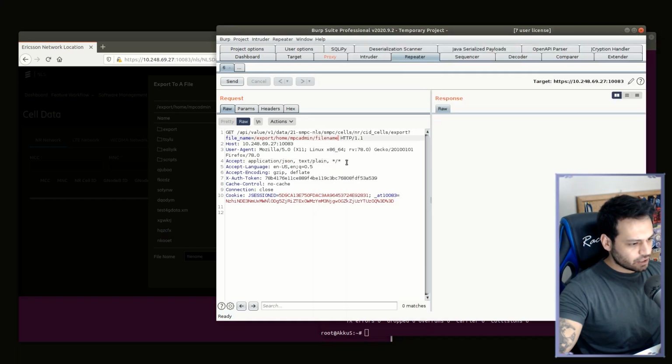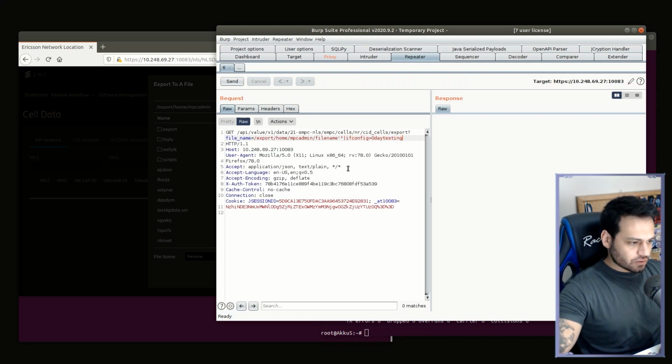So now, with this logic, let's send a request to the server with Burp. And of course, our characters must be URL encoded to pass through the HTTP protocol easily. So after our payload is ready, we can send it to the server.